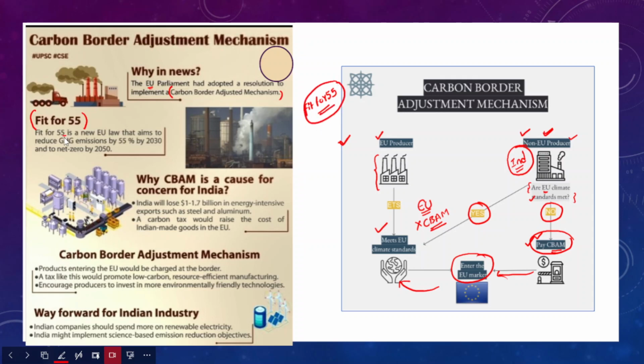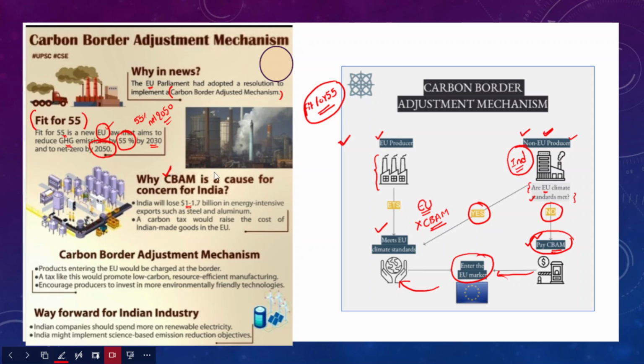Fit for 55 is a new European Union law. This law aims to reduce greenhouse gas emissions by 55% by 2030 and reach net zero by 2050. So this is the objective of Fit for 55. As part of Fit for 55, the European Union has brought in the carbon border adjustment mechanism. Now we will understand why it is a concern for India.